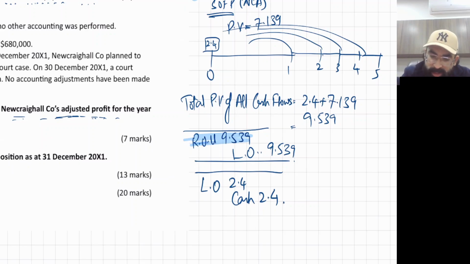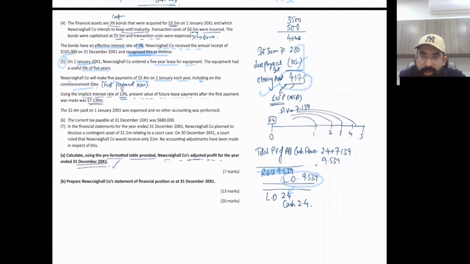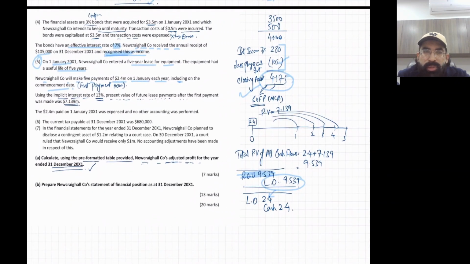So lease amortization schedule will start from this minus this, the net amount. Lease amortization schedule will start from the net amount. Don't worry. Okay, that is 7.139, right? Now just giving you 30 seconds to think over it. Everything is in front of you, giving you 30 seconds to think over it.